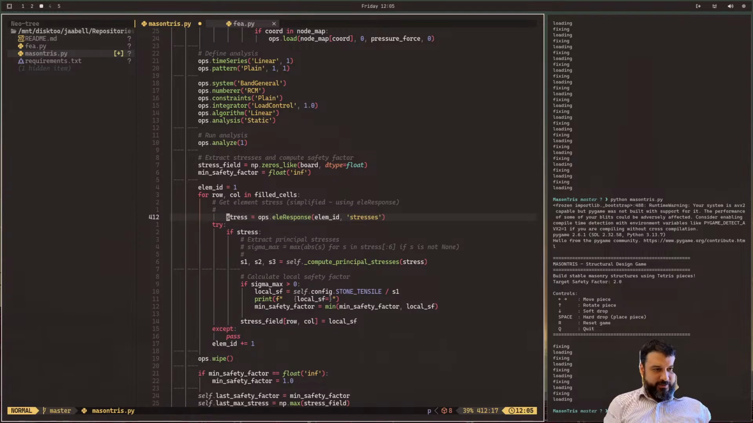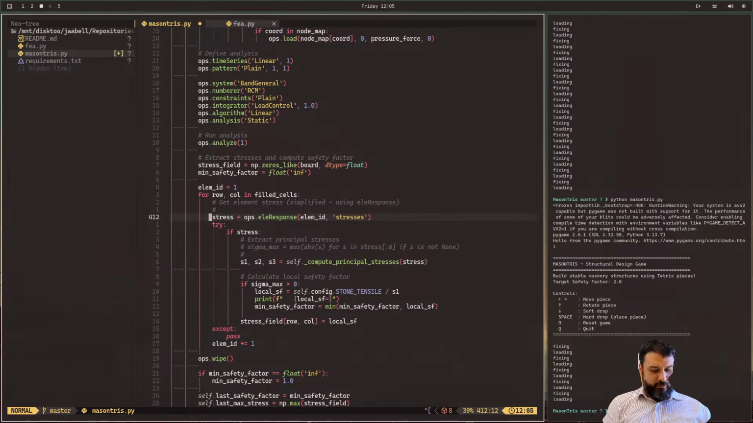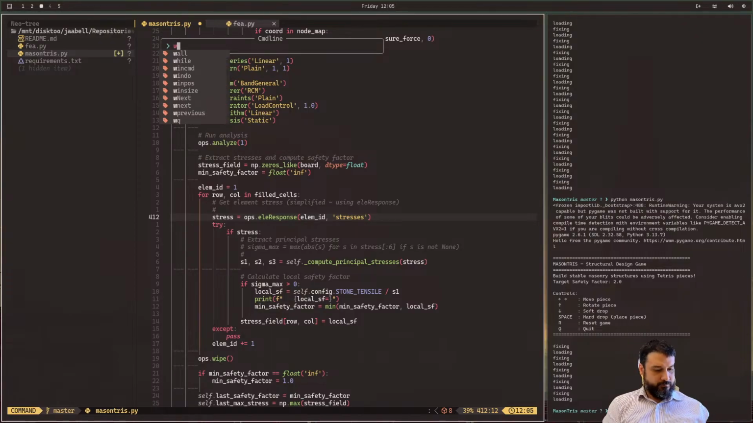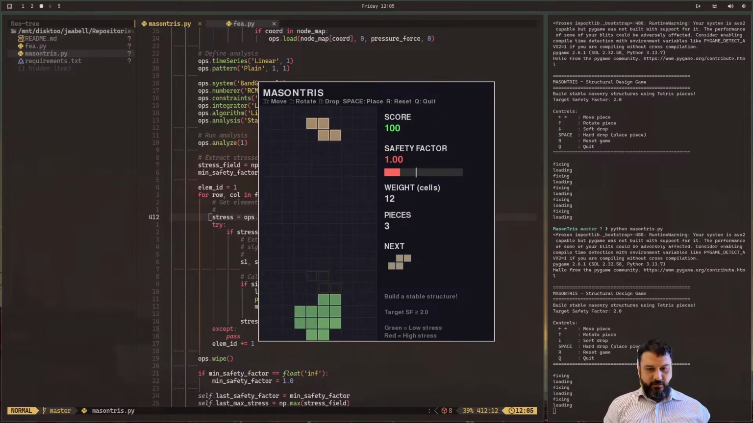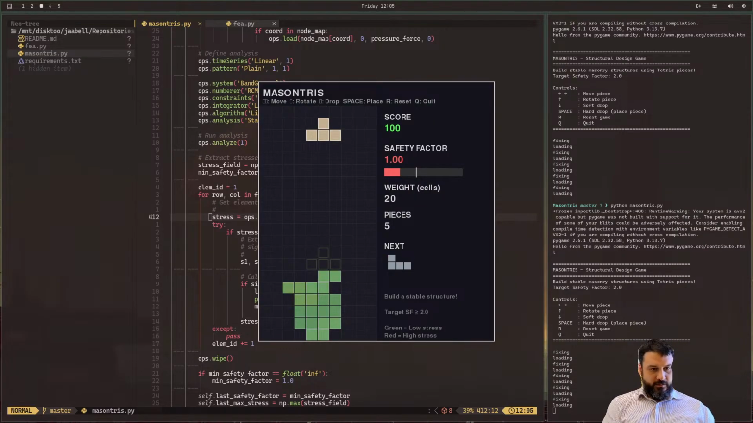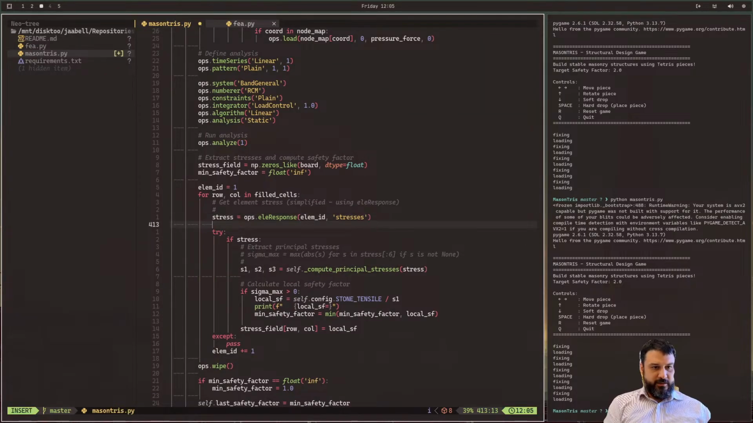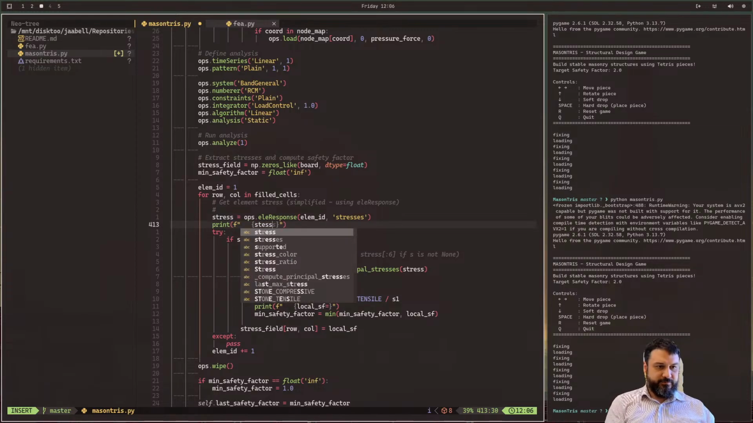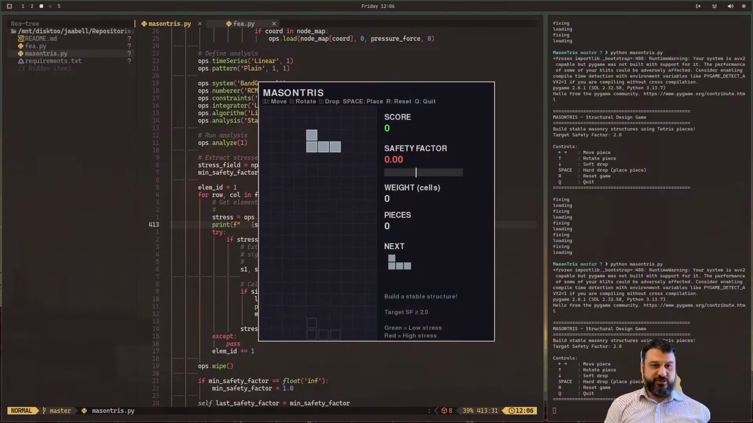My new Vim is just bad. This will just give me an OpenSees error if there's something wrong. So let's try running this. Fixing loading. We should be able to get the stress out. Let's just print the stress like so. Save that. Run good old Mason Tris.